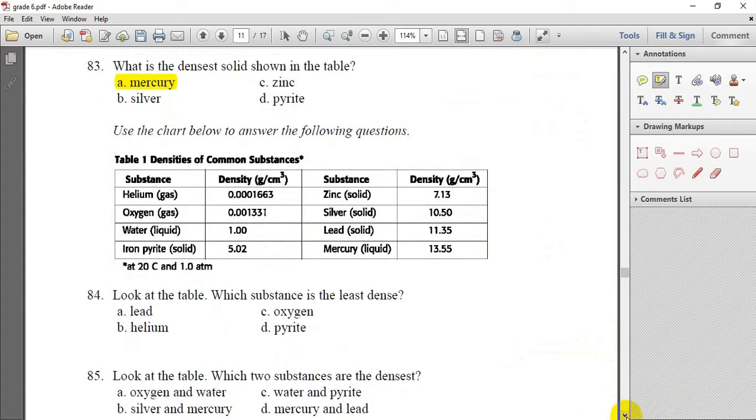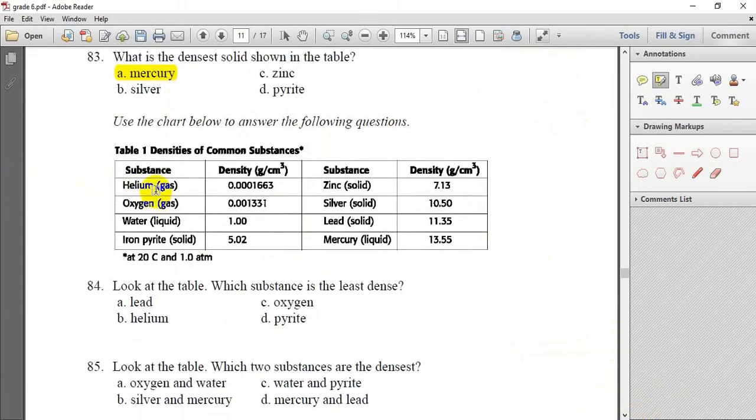Here also we have a table with different substances. We have helium, oxygen, water, iron, zinc, silver, lead and mercury. And also in front of each one we have the value of density for each one. And this is at room temperature 20. So in question 84, look at the table. Which substance is the least dense? Which one here has the least density? Yes, it will be helium. Helium has the lowest density here, so we will choose letter B, helium.